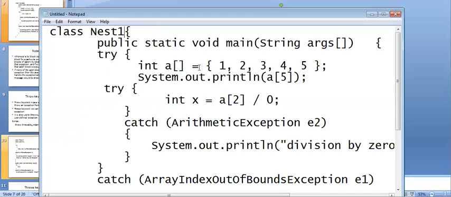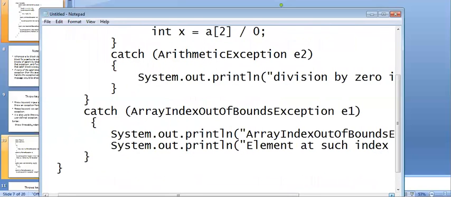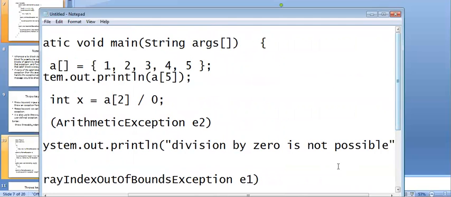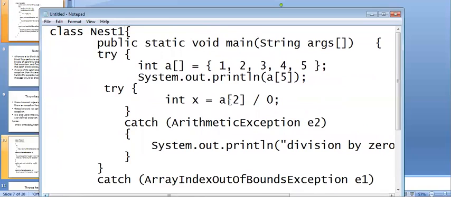But we know that index starts from 0 to n minus 1: 0, 1, 2, 3, 4. But I'm trying to access a value which is not available in a of 5. Then we are going to get an array index out of bound exception. Right? Array index out of bound exception. Okay, this is the thing we are going to get.